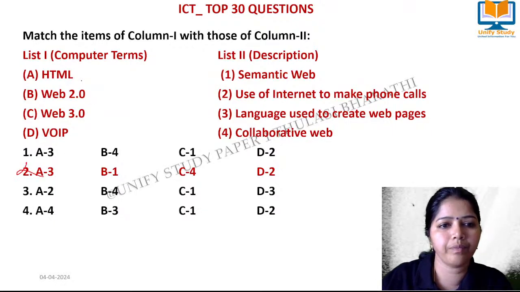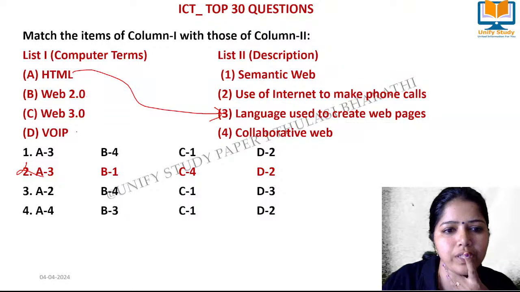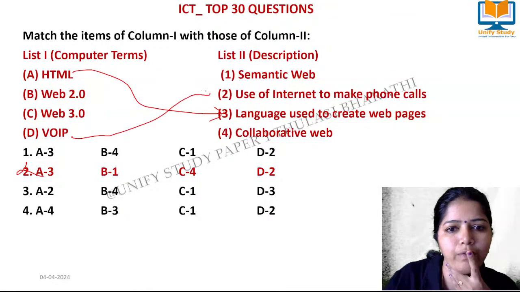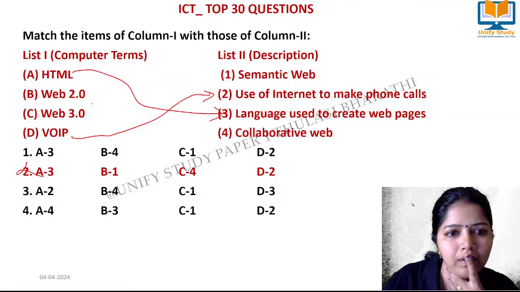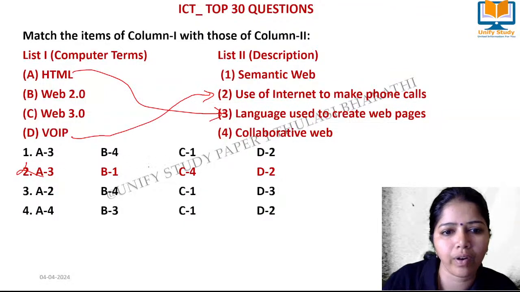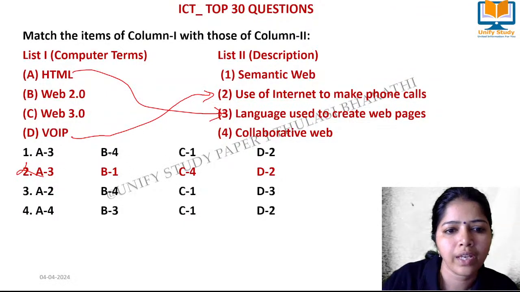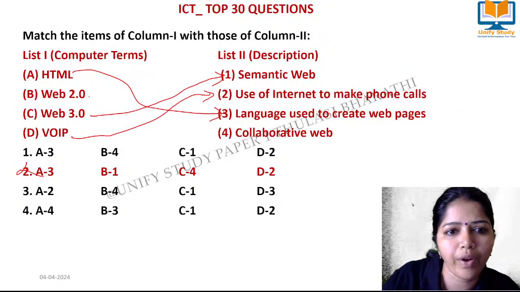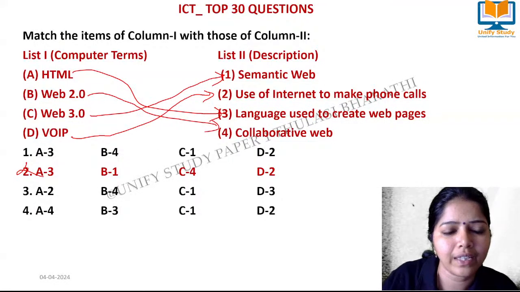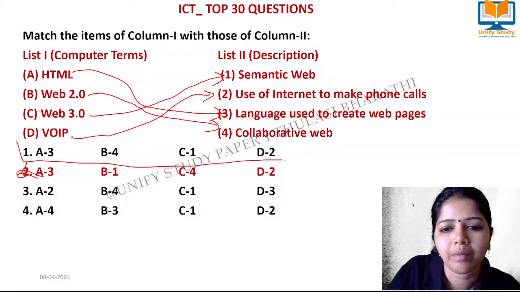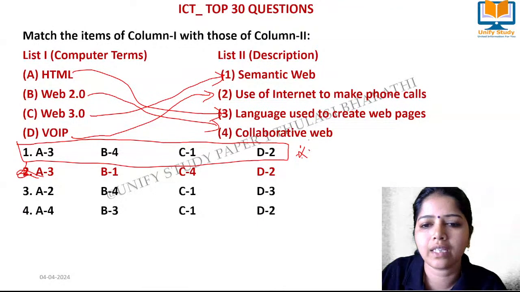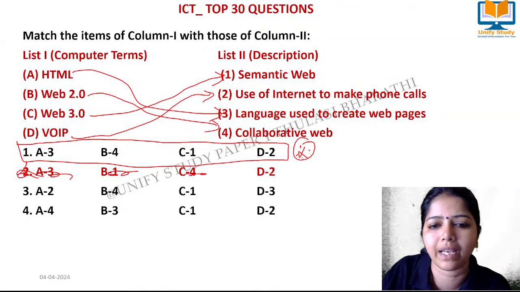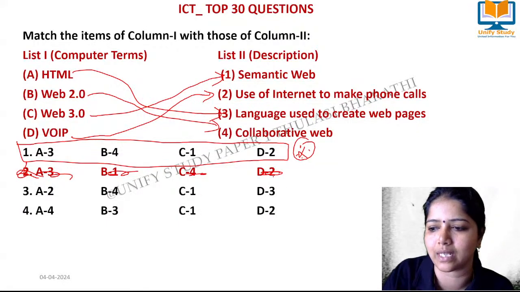Here we have HTML, it is for creating web pages. VoIP is mainly meant for phone calls. And Web 2.0 is for semantic web, and Web 3.0 is for making collaborative web. It is not option 2, it is option 1. Please kindly make these changes. Option 1 is the right answer. Okay. Now, please kindly do the next 4 questions.